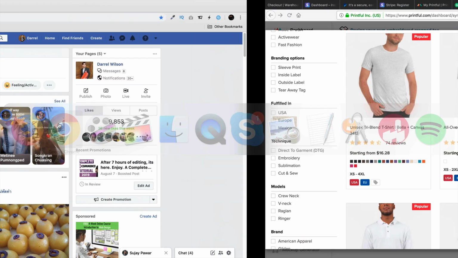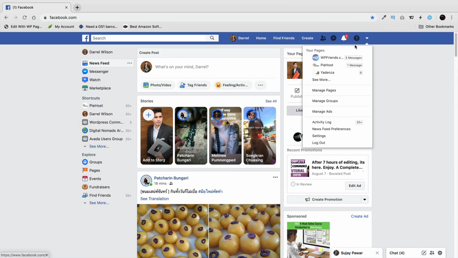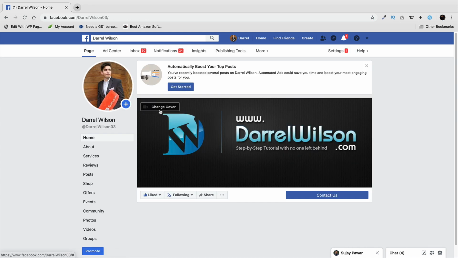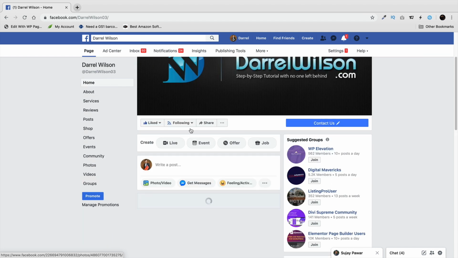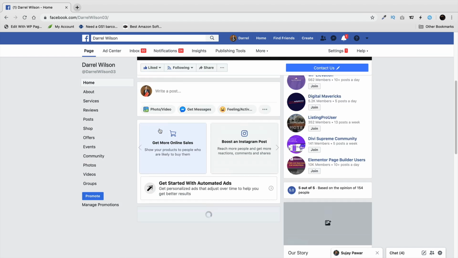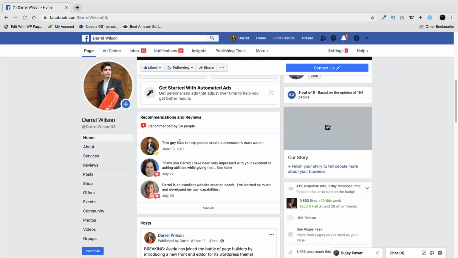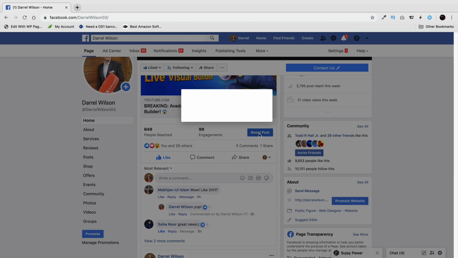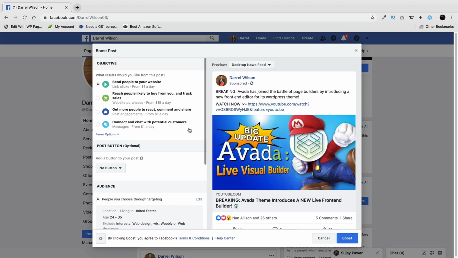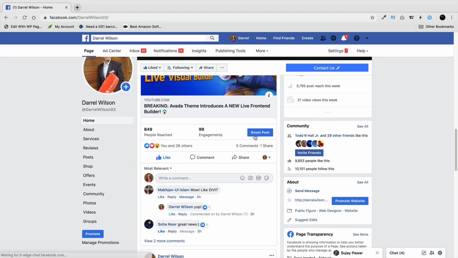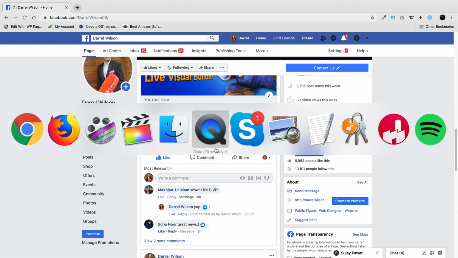Again, also once you actually create your products and everything else, you can go over to Facebook. I'm going to go over to my Facebook really quick. Here we go. So you can go on over to your Facebook, and you can just take that product and post it. And then from there, you can always boost the post. So over here, you can click on boost the post, and then you can target whoever you're trying to target. I have a full another video on Facebook advertising in the description below as well. But again, that's basically a general rundown of how you can market your website from A to Z.